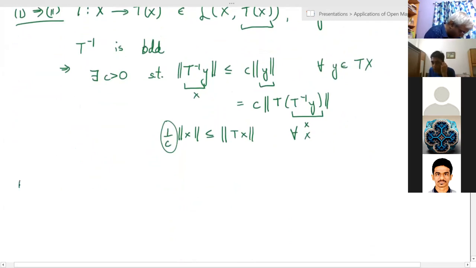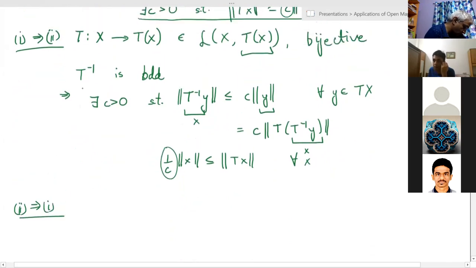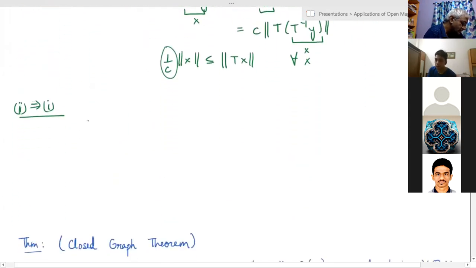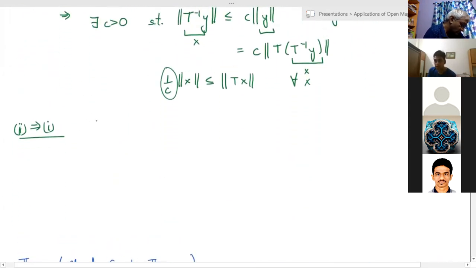I just have to prove that if I have a bounded below operator from X to Y, then its range will be closed. So it is enough to show that if I take a convergent sequence in the range, then its limit is also inside the range.